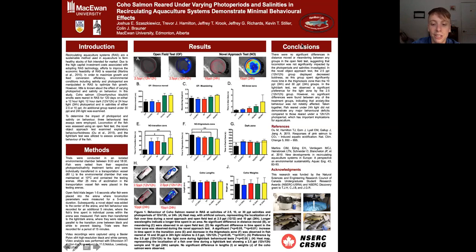Lastly, to make sure that fish size was not a confounding variable in these behavioral tests, we also measured the fish's weights and lengths and did not find any significant differences between groups.